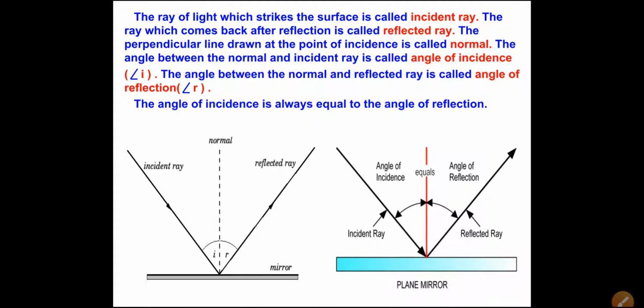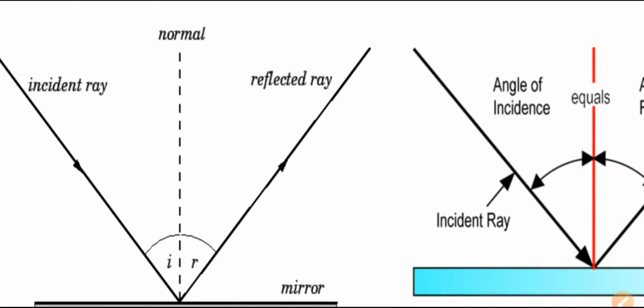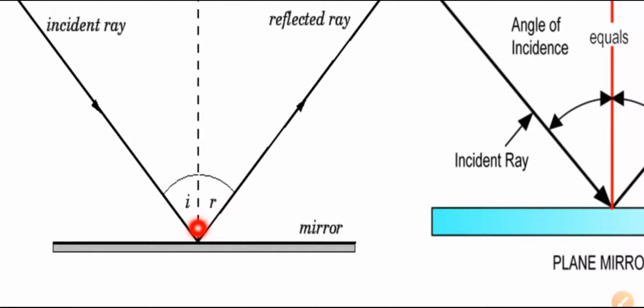Now see here, the ray which comes back after reflection is called the reflected ray. So this ray is the reflected ray. The perpendicular line drawn at the point of incidence is called the normal. Now see here, this one is the point of incidence. So here this perpendicular line is drawn at the point of incidence, and this line is called the normal.